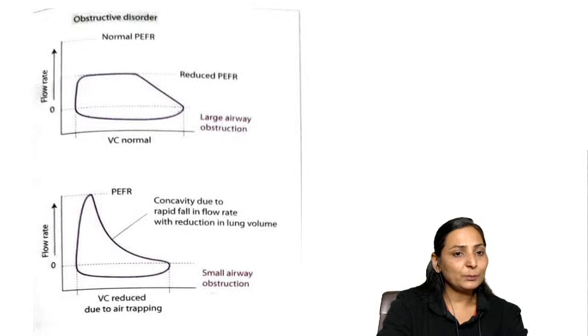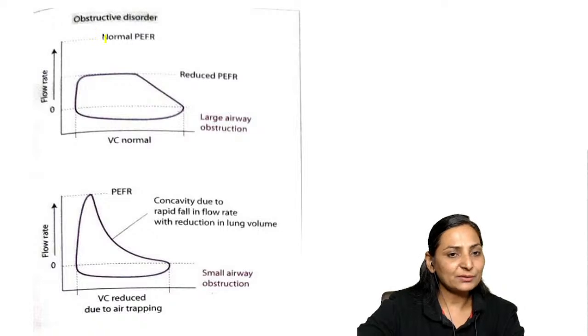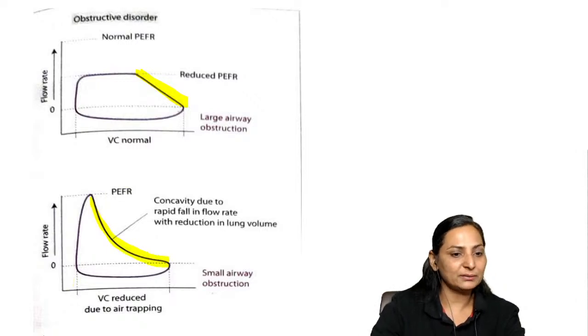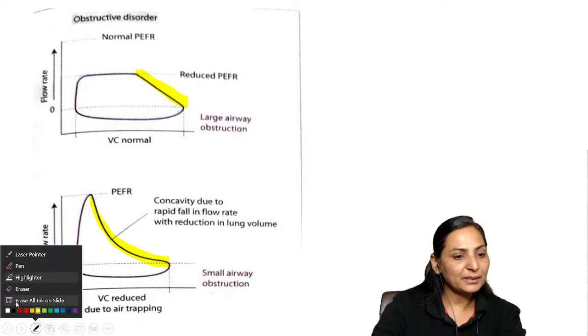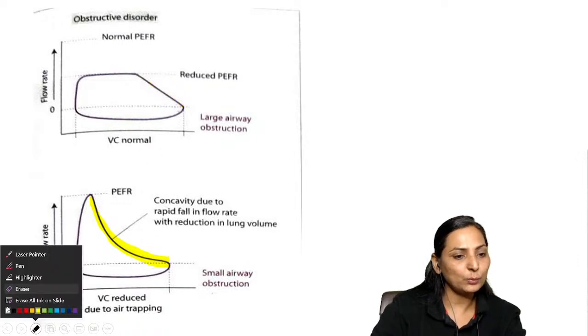Now, this is another very interesting thing, which are obstructive disorders. You know that obstructive disorders are characterized by a flattening, a typical flattening or a dog-legged appearance or a concavity, right? So you can see that there is a concavity over here, but here there is no concavity.